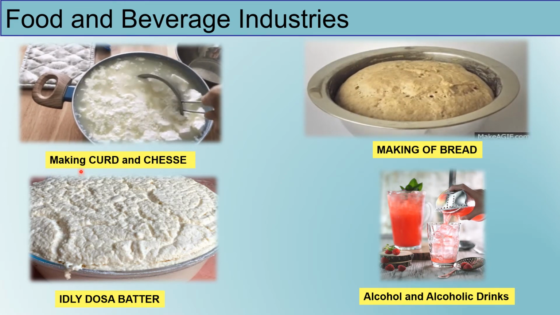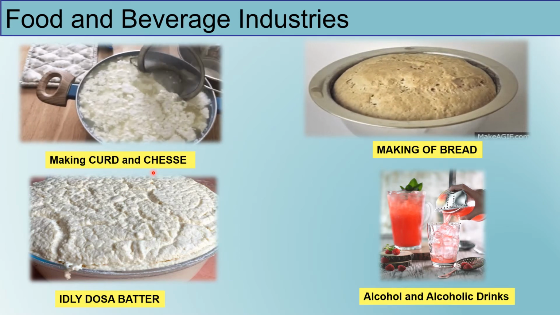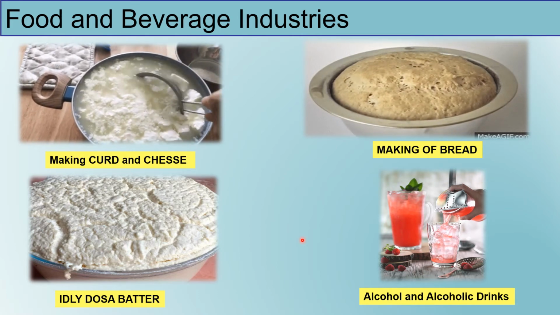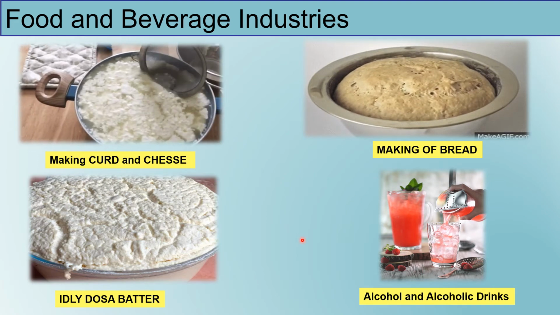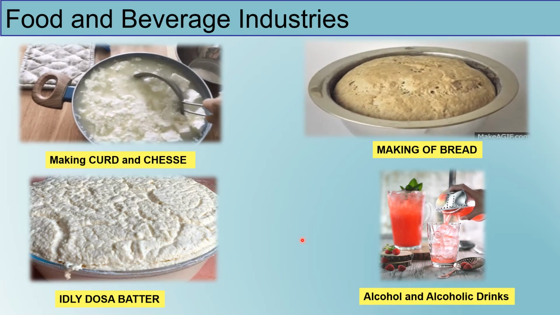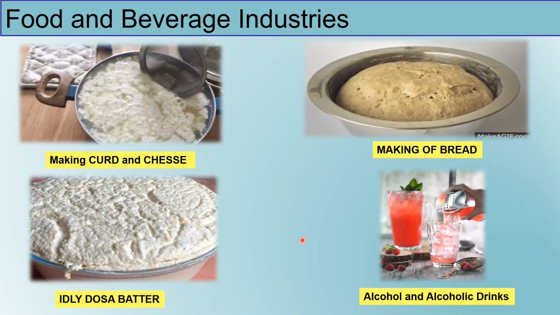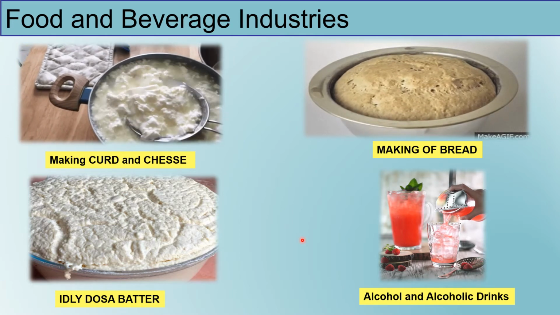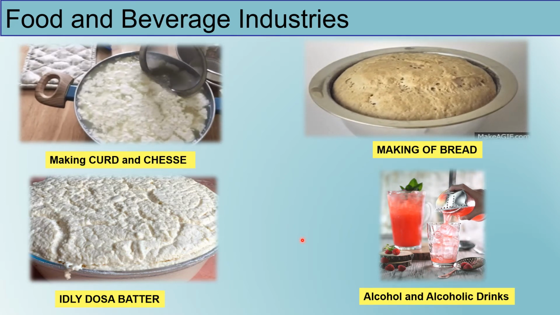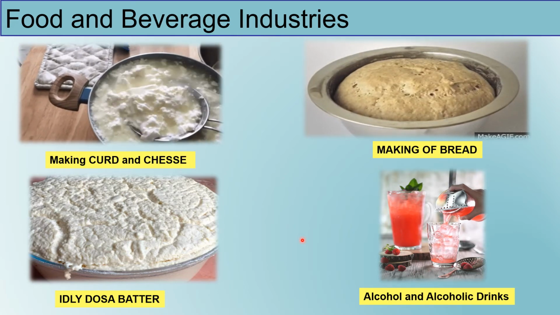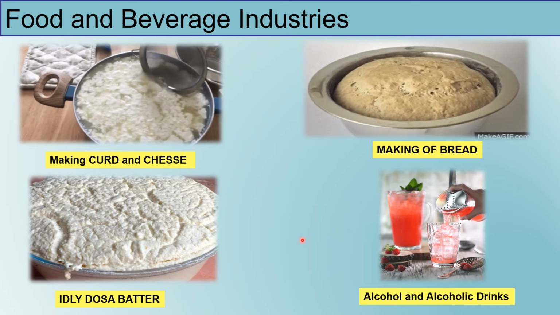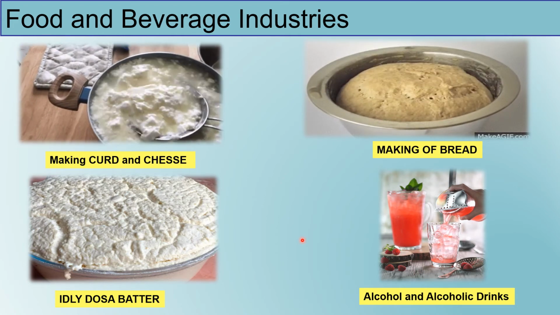First, let us discuss the role of microbes in making of curd and cheese. Milk is generally turned into curd by bacteria, and in order to make curd, a little pre-made curd is added to warm milk and set aside for some time. This curd contains several microorganisms including lactobacillus bacterium, and these lactobacilli bacteria promote the formation of curd from milk. When pre-made curd is added to warm milk, the lactobacilli present in the curd multiply in the milk, and it finally converts the milk into curd.